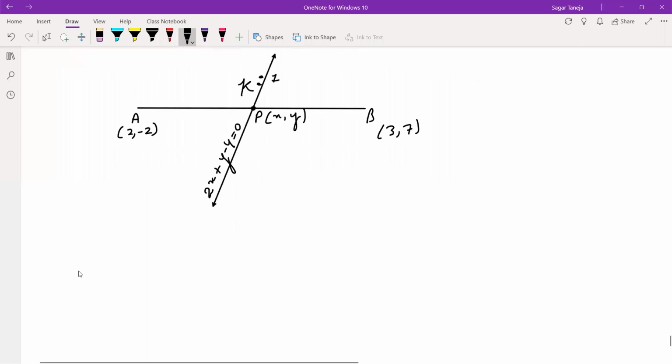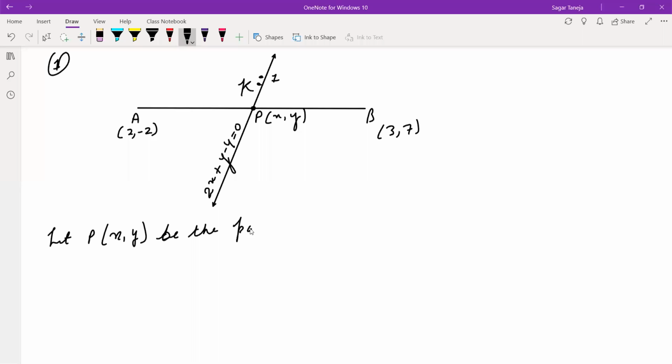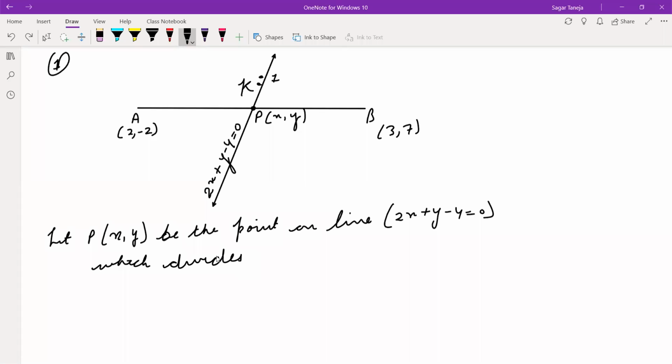So starting with question number 1, let P(x, y) be the point on the line 2x plus y minus 4 equals 0, which divides AB in the ratio k to 1.